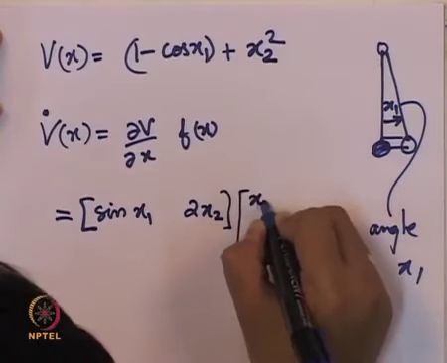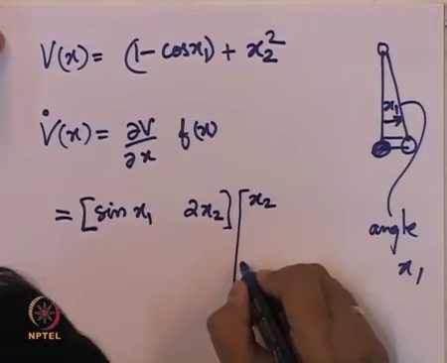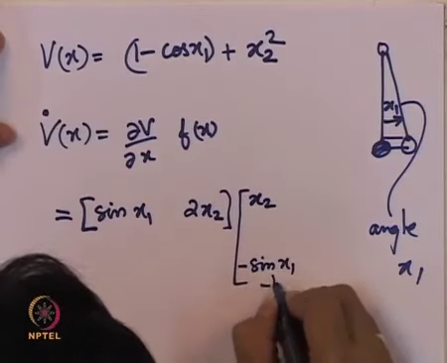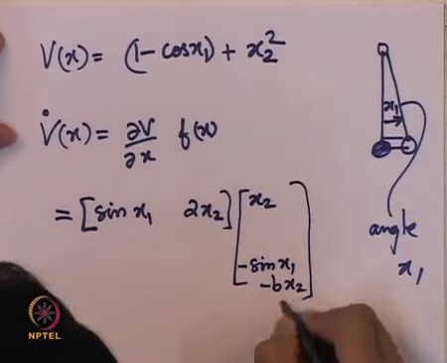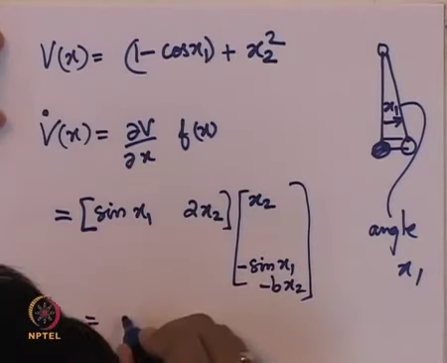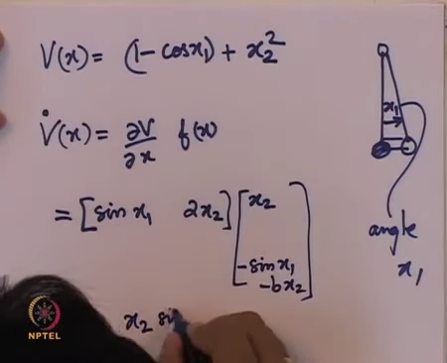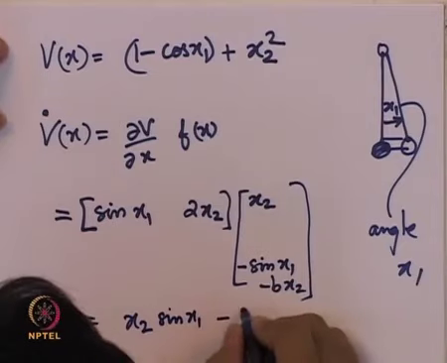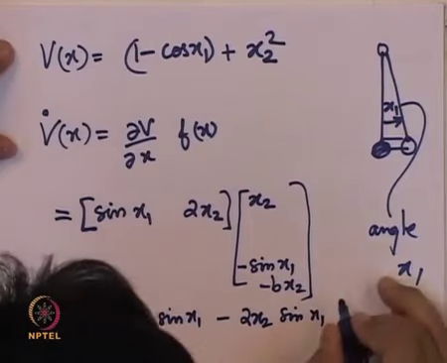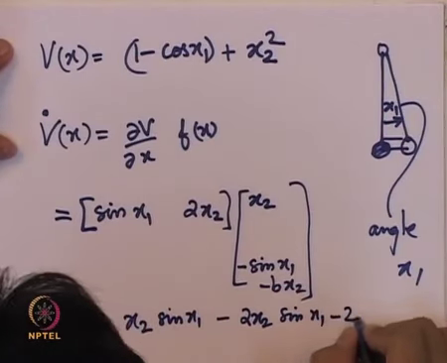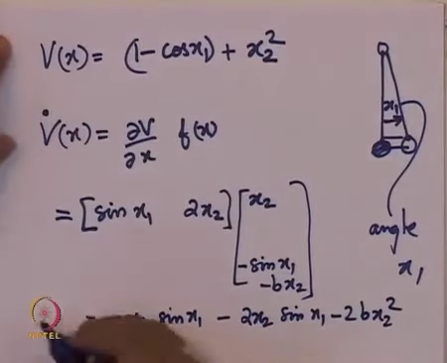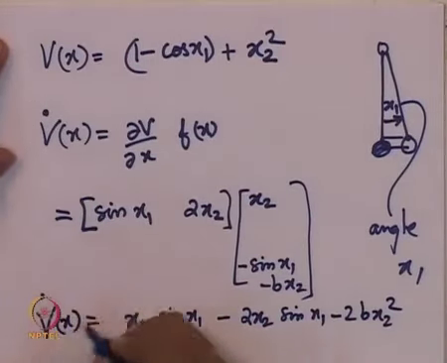What was f of x? The first component was x2, the second component was minus sine x1 minus b x2, and when we multiply this product, this is like an inner product, we get x2 sine x1 minus 2 times x2 sine x1 minus 2 b x2 square. So this is what we get as v dot of x.